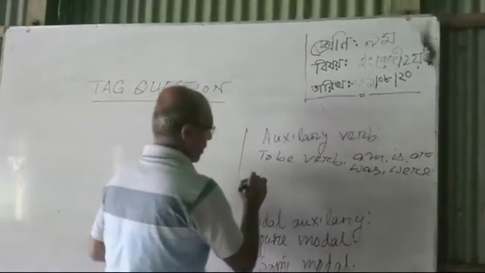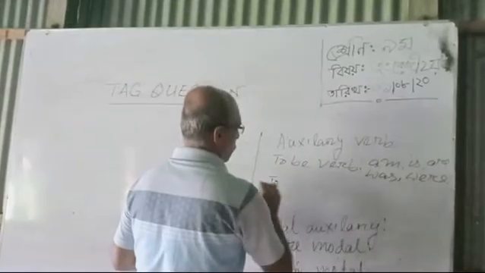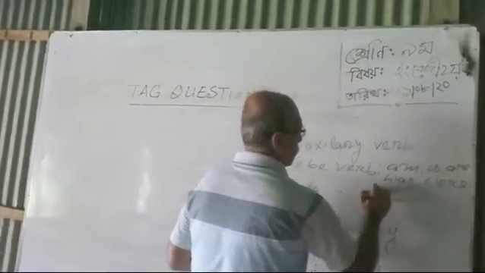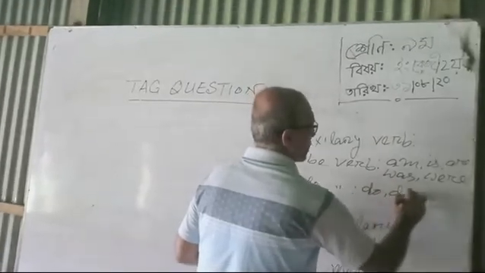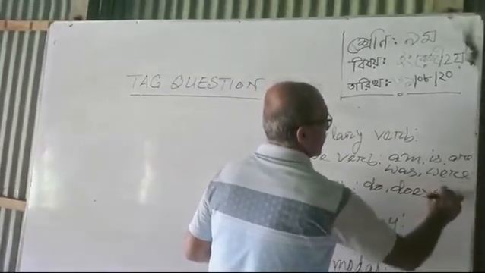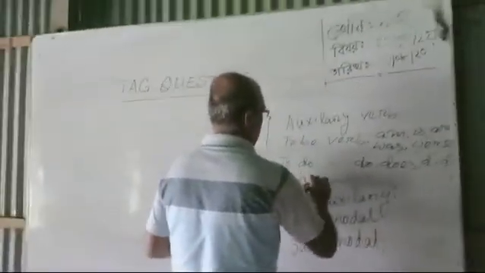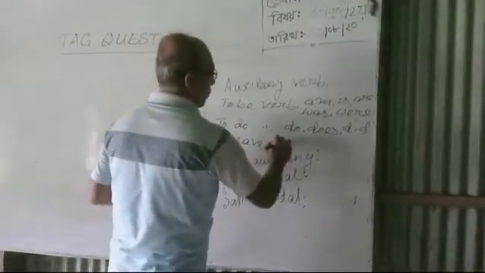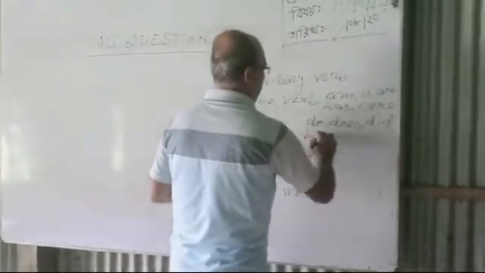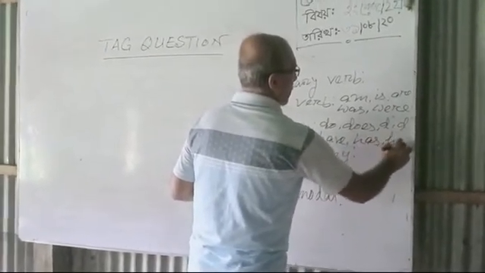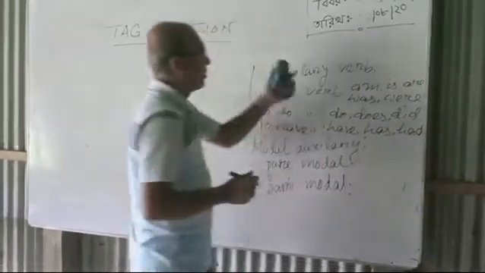Then the to do verbs: do, does and did. Then the to have verbs: have, has and had. This is the primary auxiliary verb.